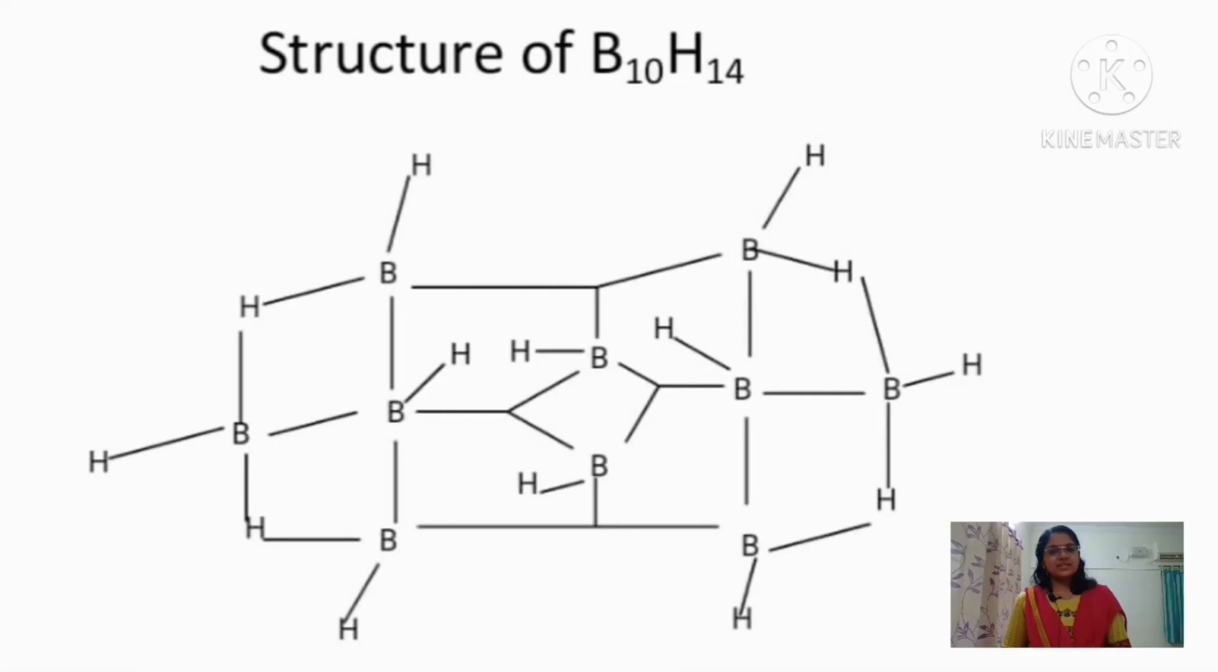By getting the STYX number of B10H14, we can draw the structure like this. There are 4 3-center 2-electron BHB bonds and 6 3-center 2-electron BBB bonds, out of which 2 are open type and the rest 4 are closed type. There are 2 2-center 2-electron BB bonds, and again there are no BH2 units.